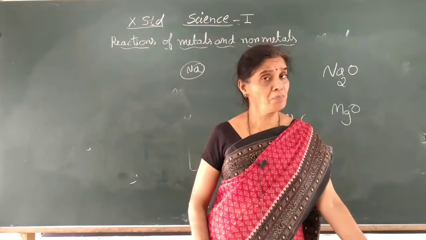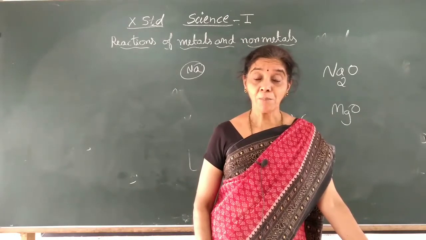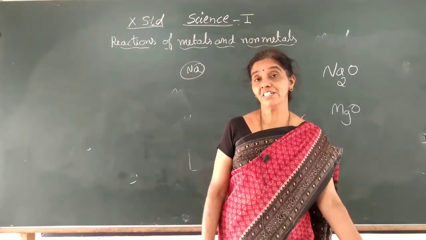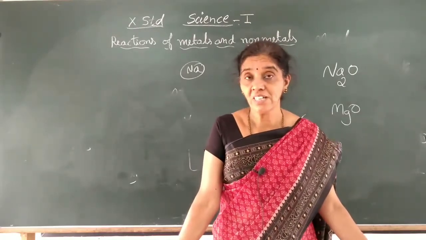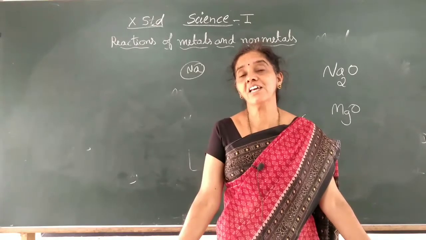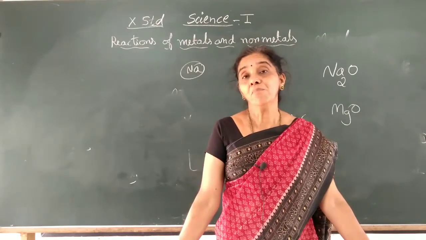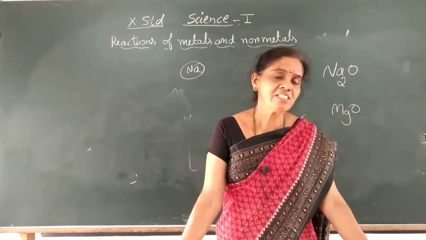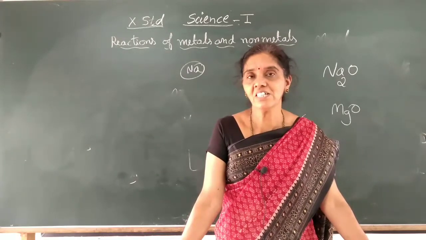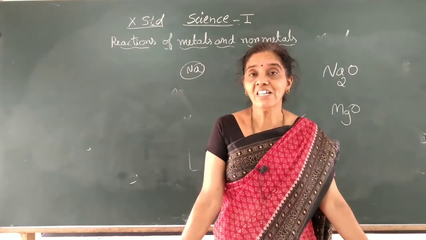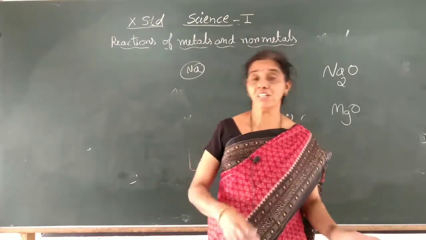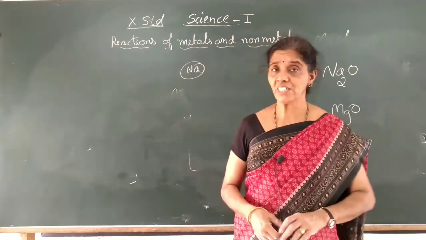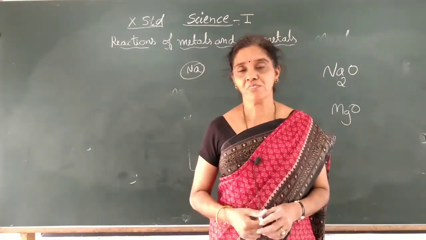Then you ask, will it not melt at all? It will melt, but you have to raise the temperature to around 800 degrees Celsius, or around 1000 Kelvin. The melting points of ionic compounds are very, very high. They won't melt easily; they have a tendency to melt only at higher temperatures. Do you know the reason? Why does it take so much heat energy to melt?